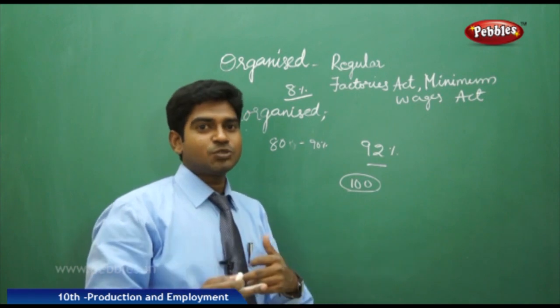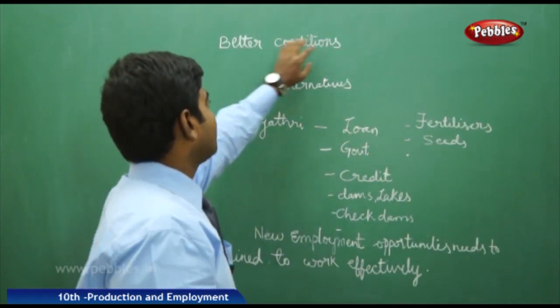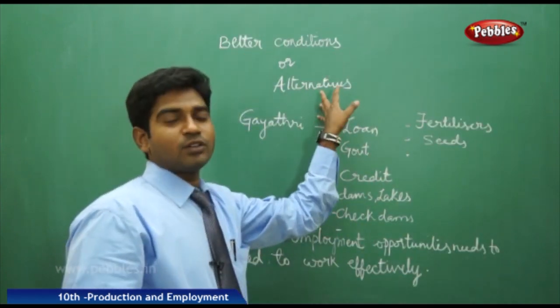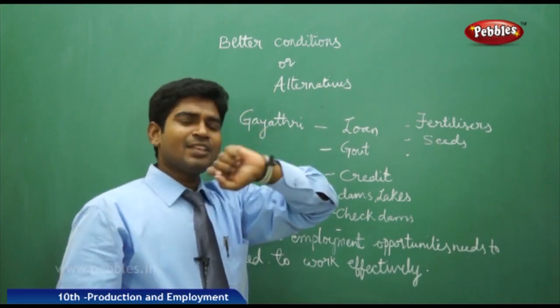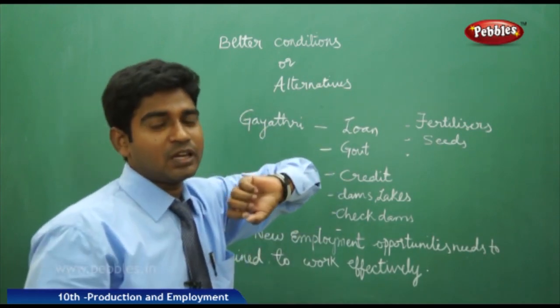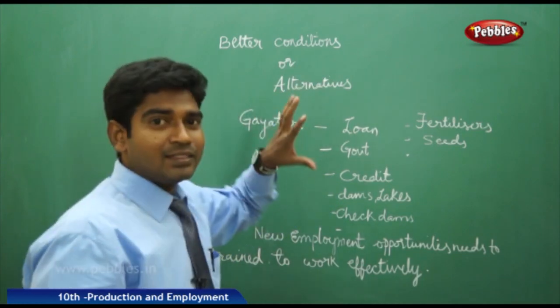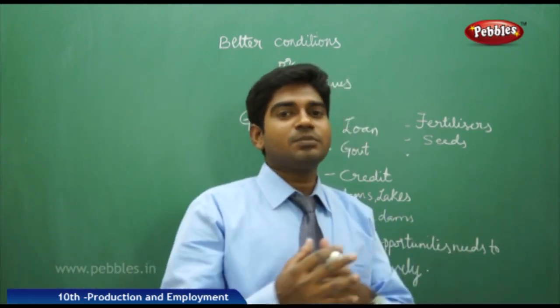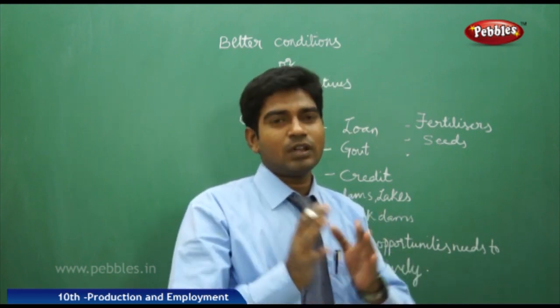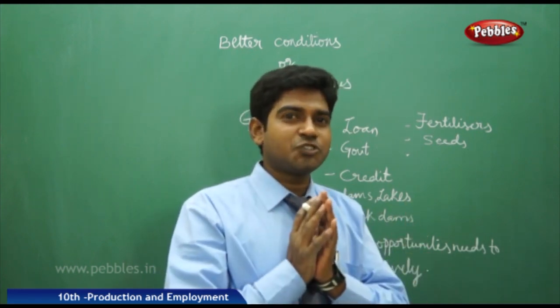Let us discuss the issues. Coming to the issue of better conditions or the other alternatives which are available for them. As we have discussed the Gayatri family's issue here, where it consists of 5 members, let us analyze the issue of Gayatri here. Gayatri needs some kind of support because they are from a financially poor background and they are having the problem of a water issue here.